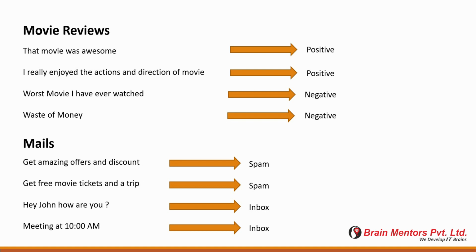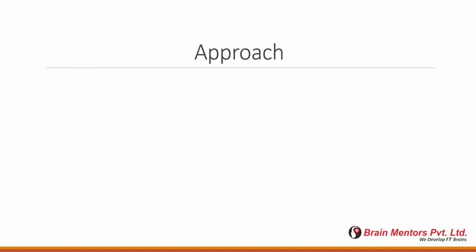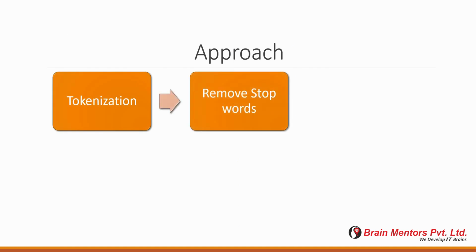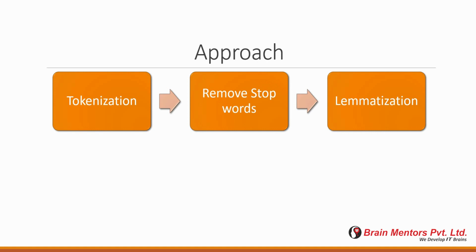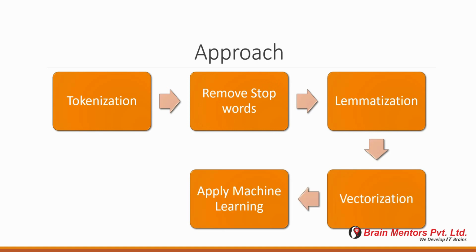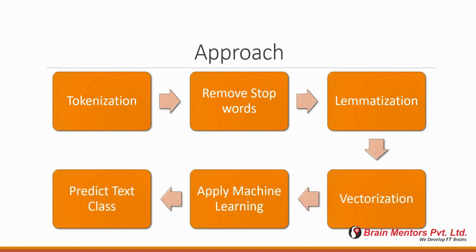Now we'll get started and see what exactly the process is and what approach we have to follow. Whenever we talk about text processing, there is a particular approach that we need to start with. We generally get the text data in raw form, like the reviews I showed you. So we have to perform a few steps. The first step is to tokenize the data so that we can remove stop words from it, and after that perform lemmatization, then vectorization, then we apply machine learning, and finally do the prediction part. Now we will see each of them one by one.